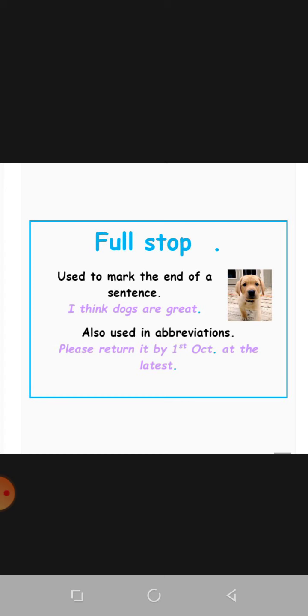You all know. You can take example, I think dogs are great. Also used in abbreviations. Please return it by 1st October. We are using here full stop at the last. You can take many other examples.